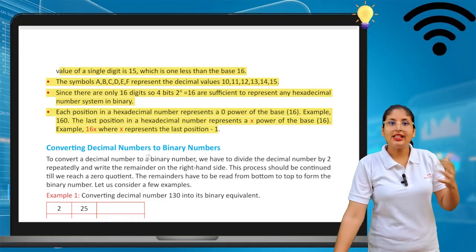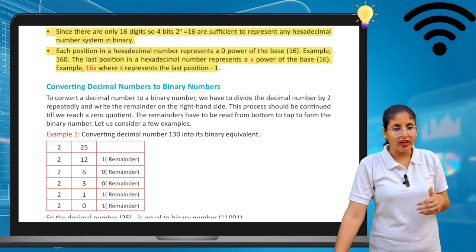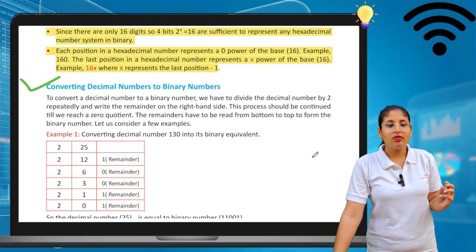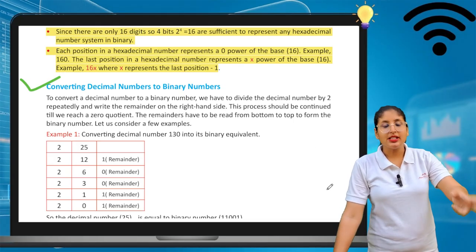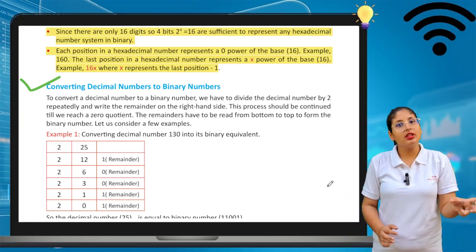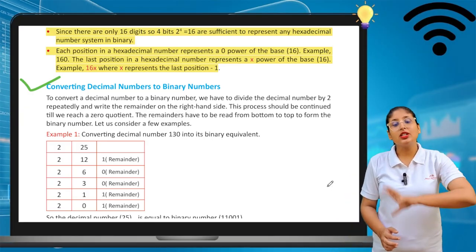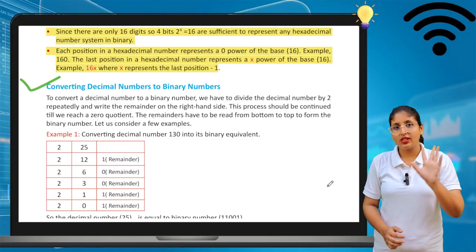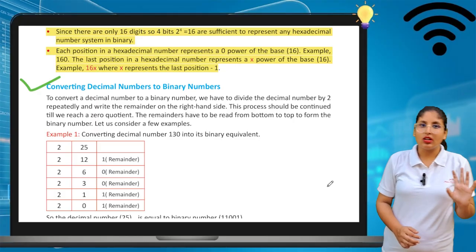We will see how we can convert all these things, so don't worry about how to do it. First, we will see converting the decimal number system to binary. Decimal has base value 10 and we can convert it into binary, which has 2 digits. So how are we able to convert these numbers?